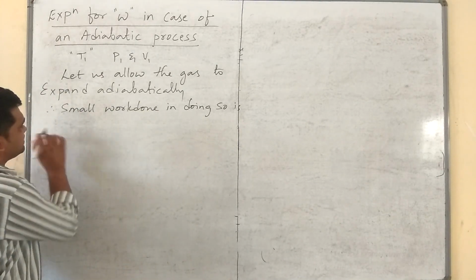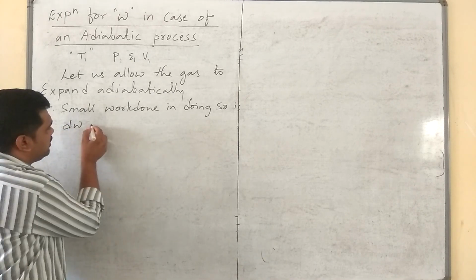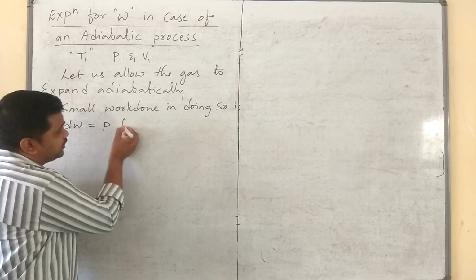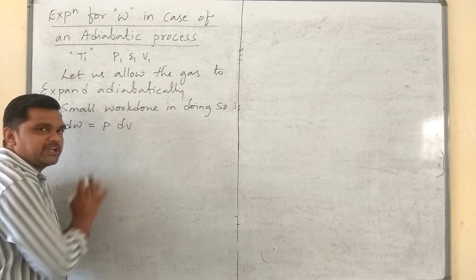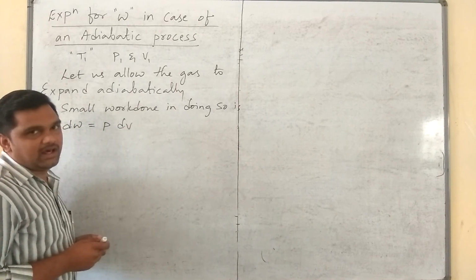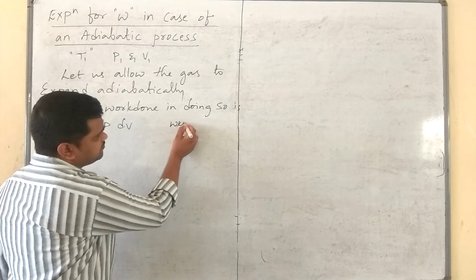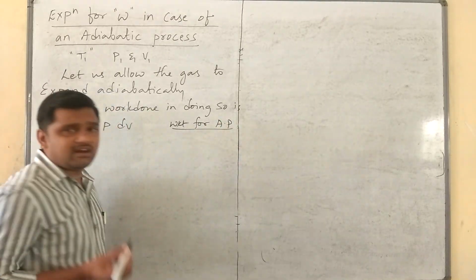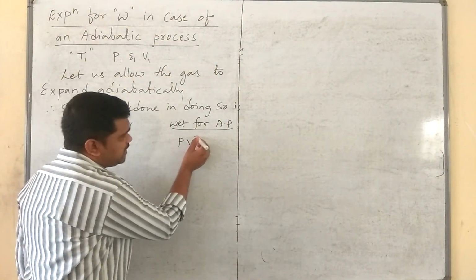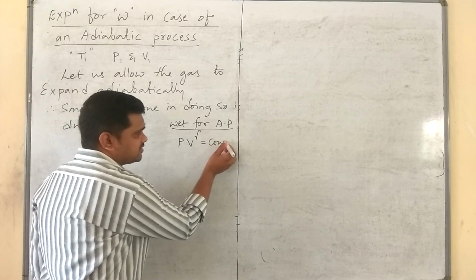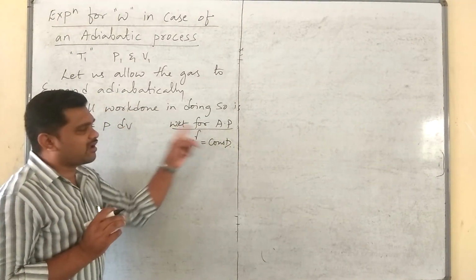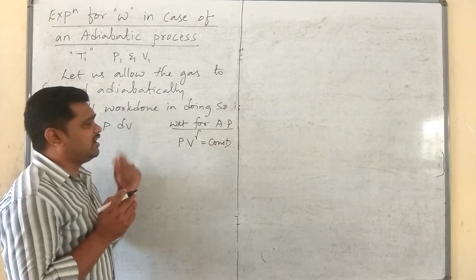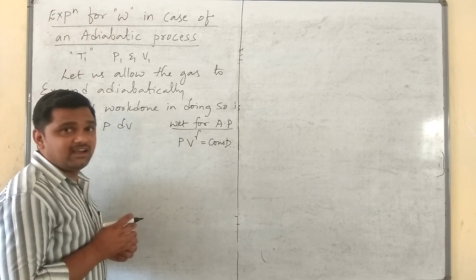That small work done is given by, as usual, dW is equal to P dV, where P is pressure and dV is change in volume. But we know that for an adiabatic process, P V^gamma is equal to constant. This is the new term gamma that you might have learnt in the case of kinetic theory of gases, isn't it?